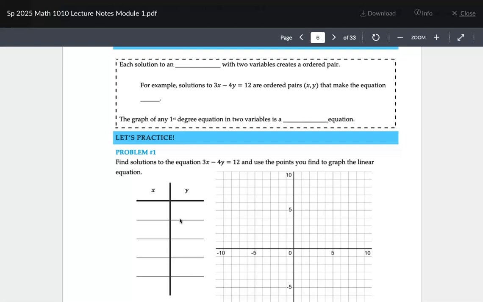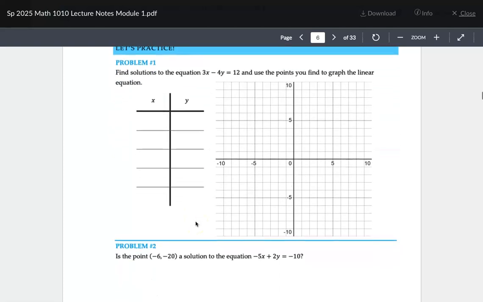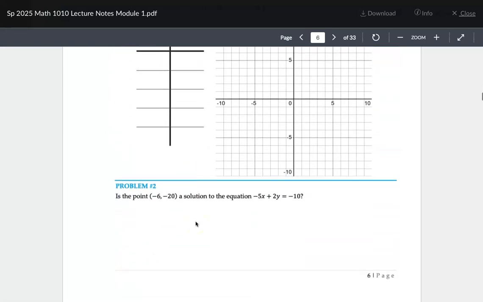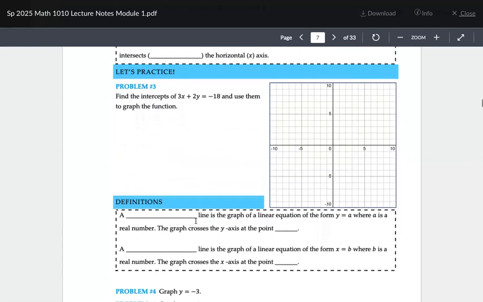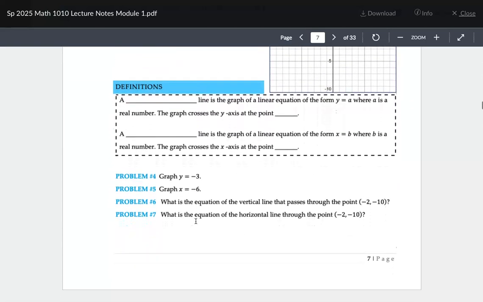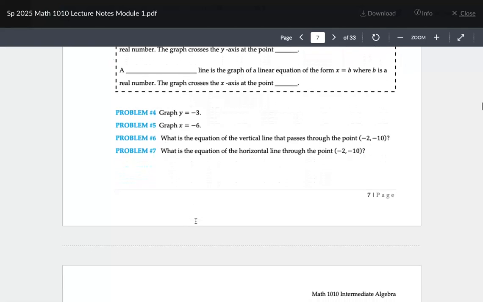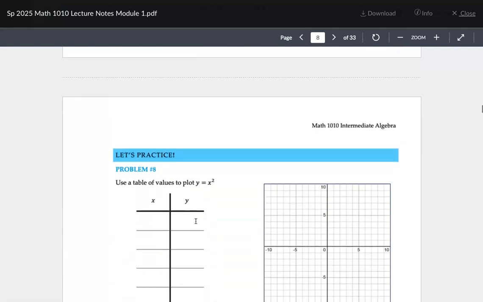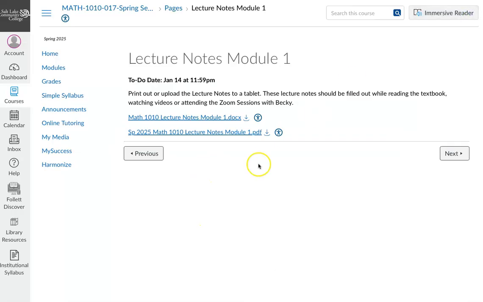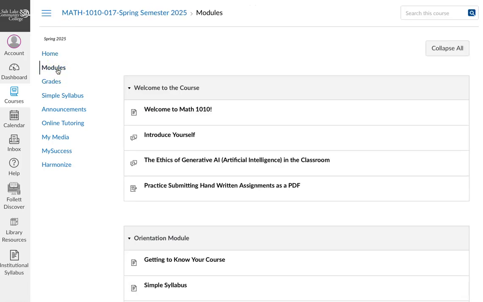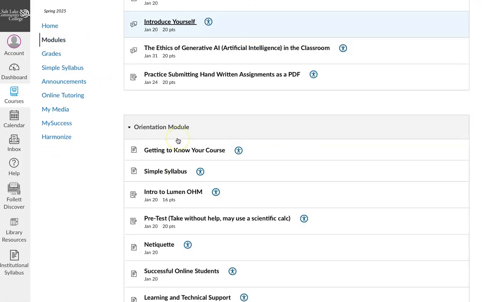If you can't come live, then you do need to watch the recording, and you'll be able to work through some of these problems on there. The ones that we don't go through, you'll need to work out on your own to give you some more practice. Okay? So that is what those lecture notes are, and hopefully you will find those really helpful to go through.